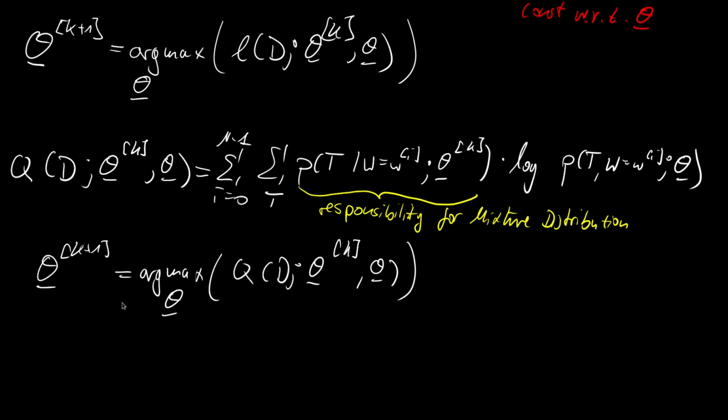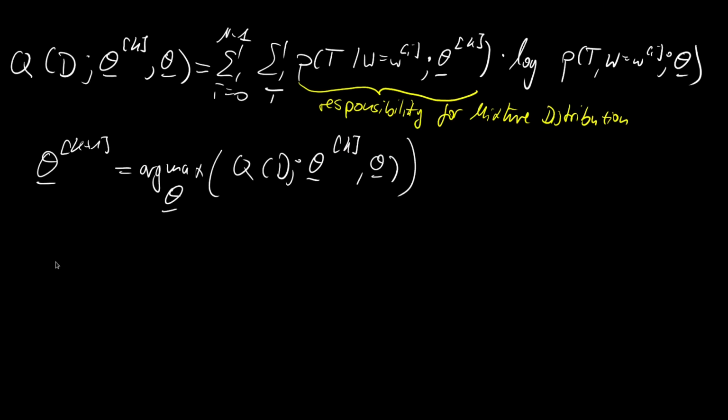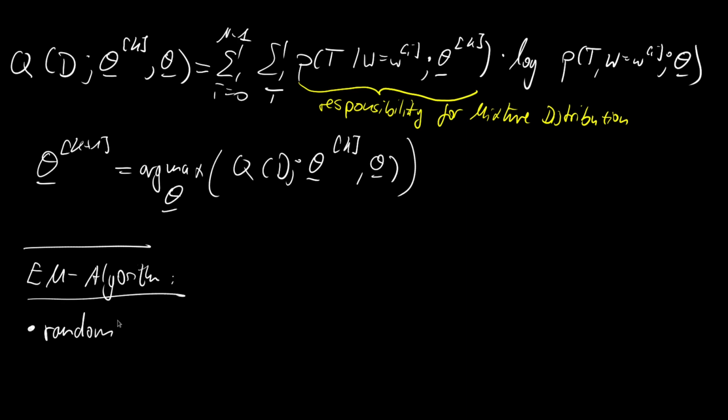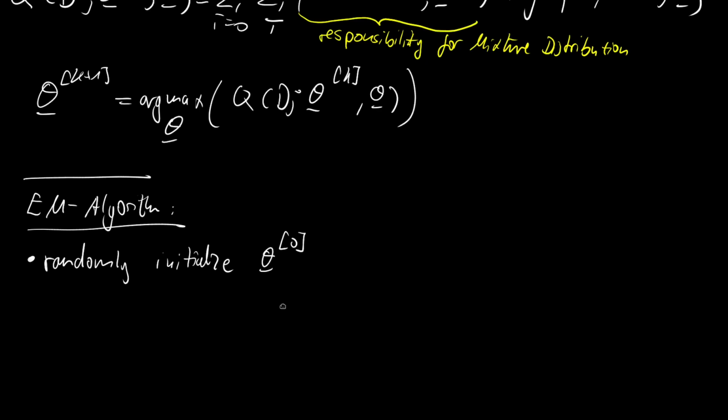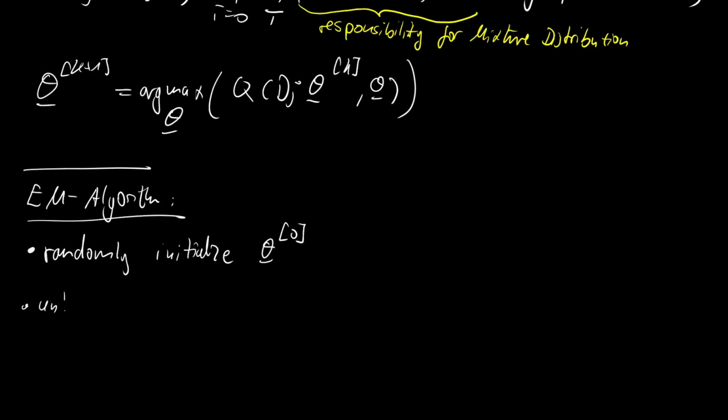Okay, based on this, we can then fully define the expectation maximization algorithm as follows. First, we randomly initialize theta 0, so the first guess of our parameter vector, and then we would iterate until convergence by first calculating the responsibilities.